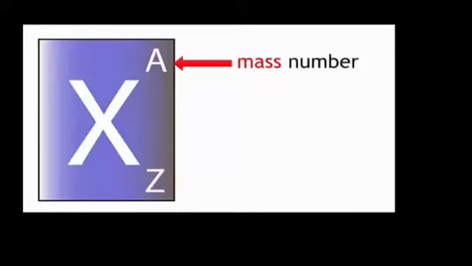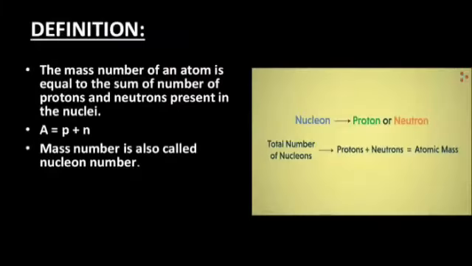It is represented by capital A. Now let's have a look at the proper definition of mass number. Atomic number is also called mass number. The mass number of an atom is equal to the sum of the number of protons and neutrons present in the nuclei.